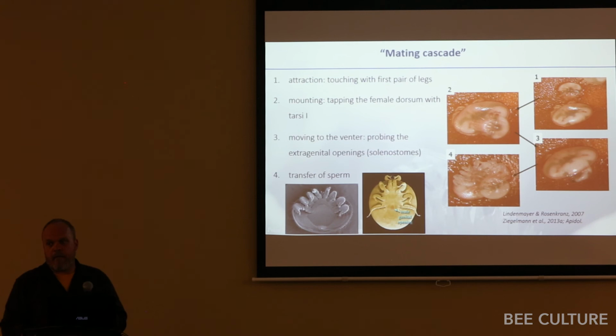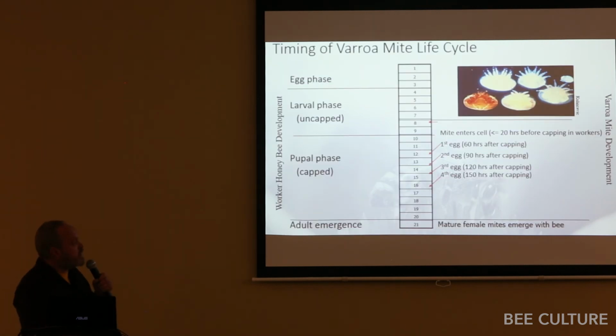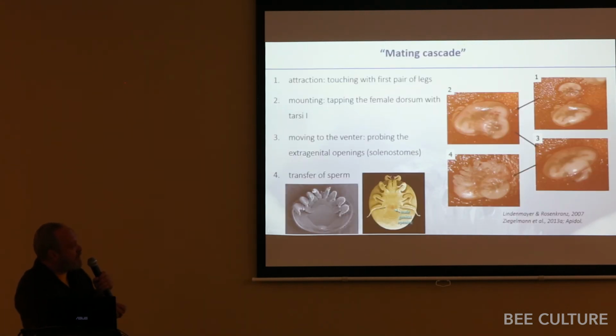Does she have to be an adult before that happens? Well, she mates while she's not completely sclerotized, just before she gets sclerotized. She can't mate when she's sclerotized as well. I think they can still mate because she can mate with her son sometimes, but the best time is just before they become the final molt.